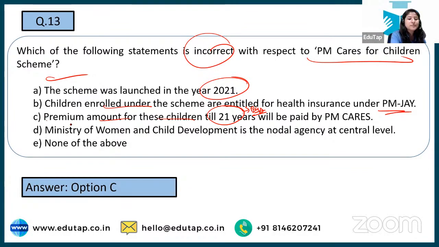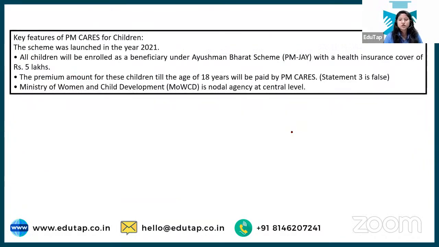But we are talking about the premium amount under this PMJ that you will get. Okay, so that will be paid by... See, look at the term "paid by." That is what makes the difference, and that is why it is 18 years and not 23 years. I hope the difference is also clear. And this is what you need to know about the scheme. It will be under PMJ. At 23, you'll get the money, right?